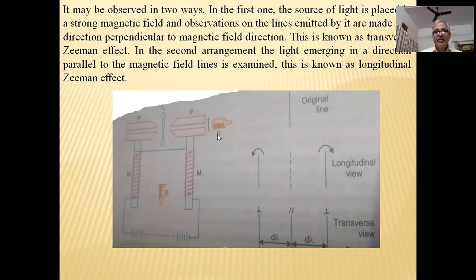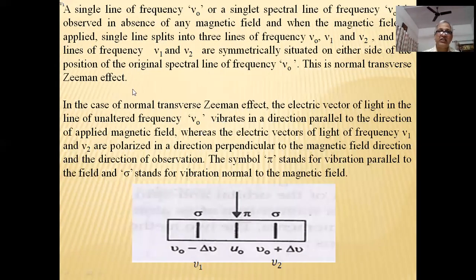In the second arrangement, the light emerging in a direction parallel to the magnetic field lines is examined. This is known as the longitudinal Zeeman effect. And we observe here only two lines. And these lines are circularly polarized.